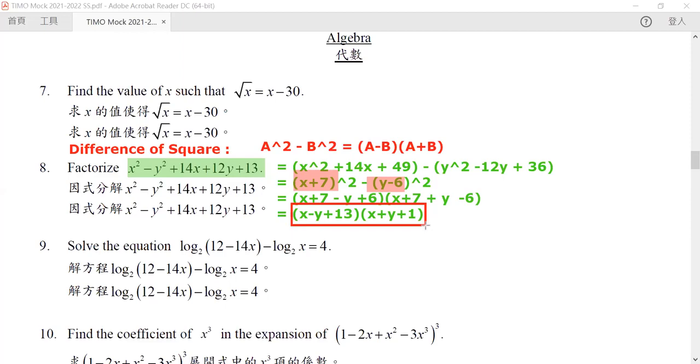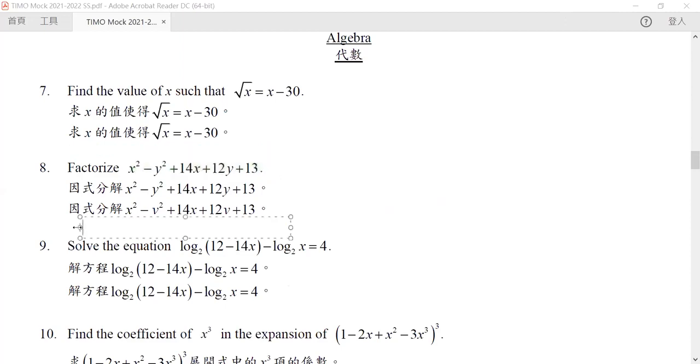Okay, so question number 9. For question number 9, we need to make use of a property of the logarithm function, namely this property. If we have log of a plus log of b, it will be equal to log of a times b.